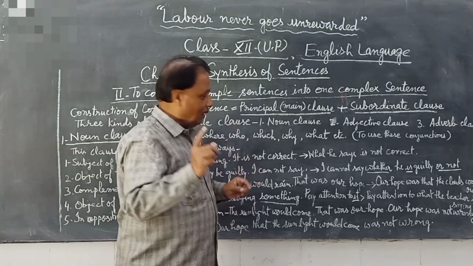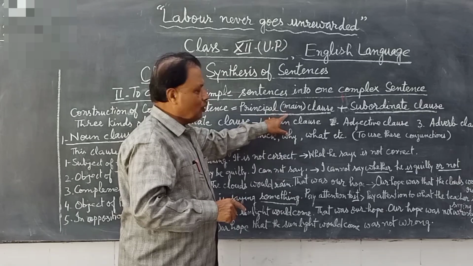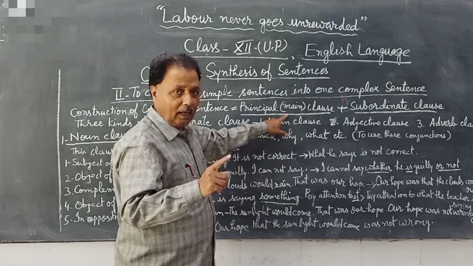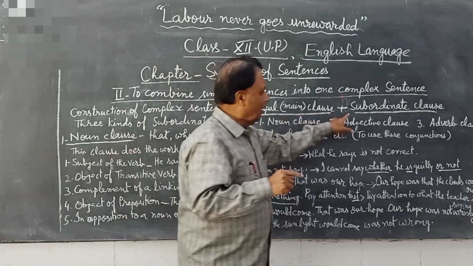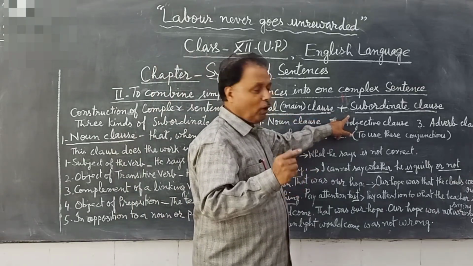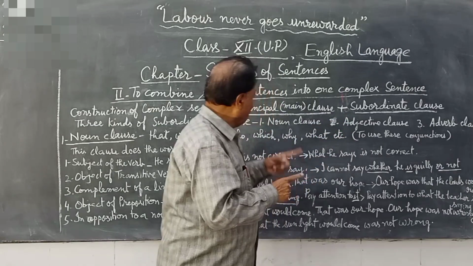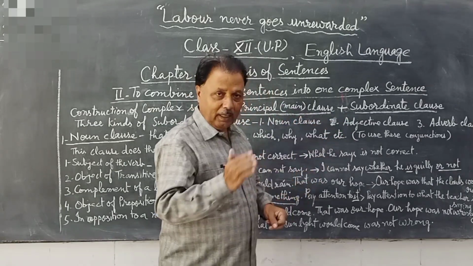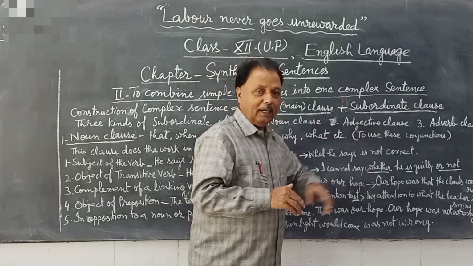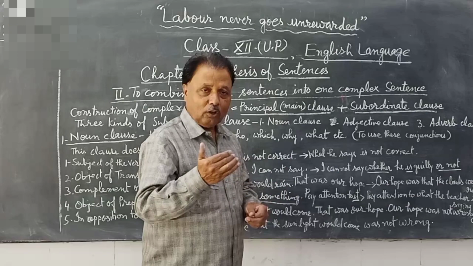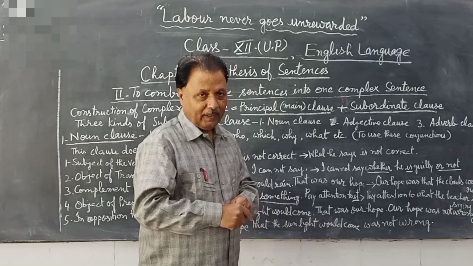A complex sentence contains one principal clause, one principal or main clause, and a subordinate clause. Both combined together, principal clause or main clause plus subordinate clause, are called a complex sentence.